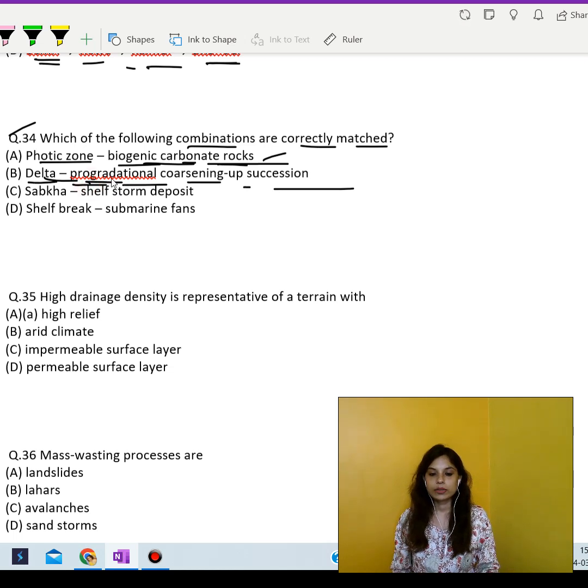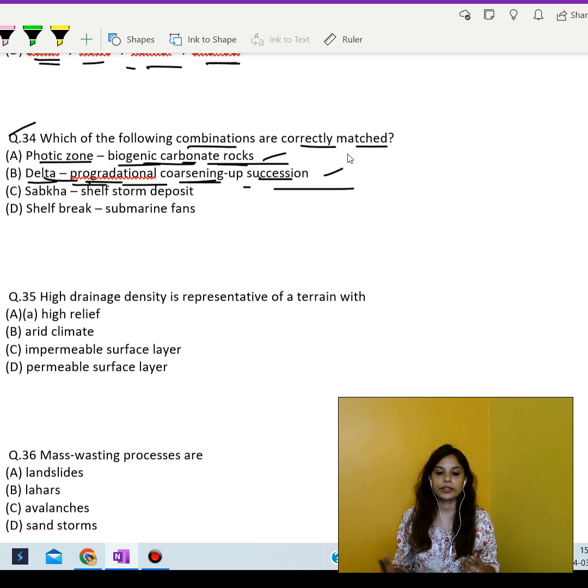So along with this, we have progradational coarsening up succession. Now, progradational coarsening up succession refers to the sedimentary sequence in a delta where coarser sediments are deposited first near the river mouth, followed by finer sediments further away from the river mouth as the delta progrades or advances into the body of water.